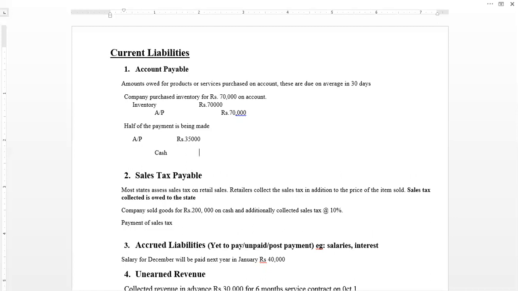So cash will be credited with the amount of rupees 35,000.